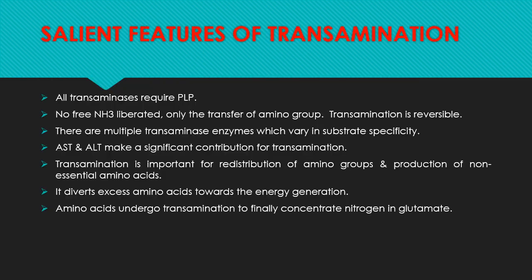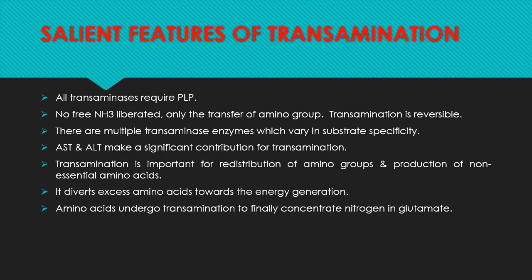There are some salient features of the transamination reaction. First, all transaminase enzymes require PLP, that is pyridoxal phosphate. No free ammonia is liberated in this reaction. Only the transfer of the amino group is seen. Transamination is reversible. There are multiple transaminase enzymes which vary in substrate specificity. AST and ALT make a significant contribution to transamination.